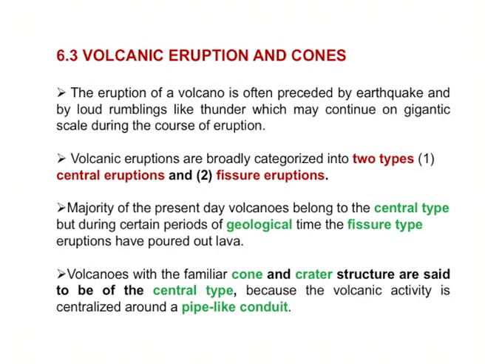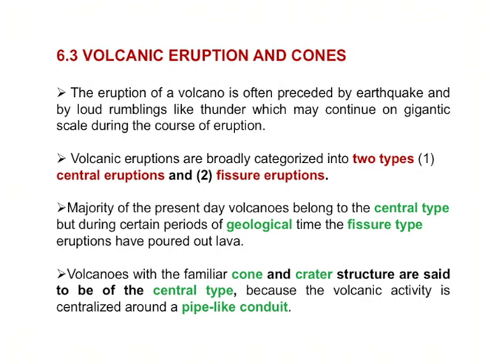The eruptions of a volcano are sometimes preceded by earthquakes and loud rumbling like thunder, and may continue on a gigantic scale during the course of the eruption. Volcanic eruptions are broadly categorized into two types. One is central eruptions, and the second one is fissure eruptions.